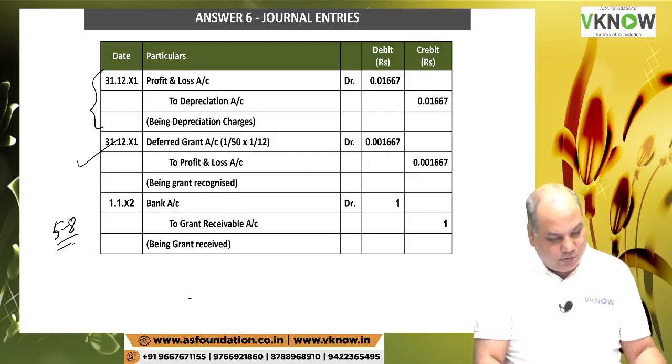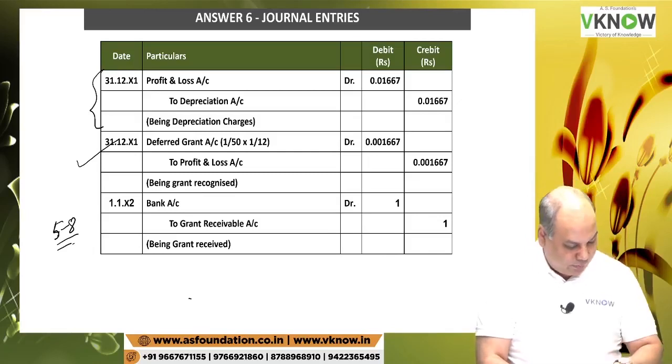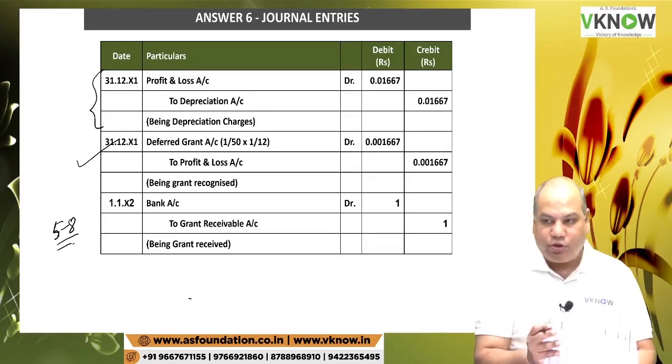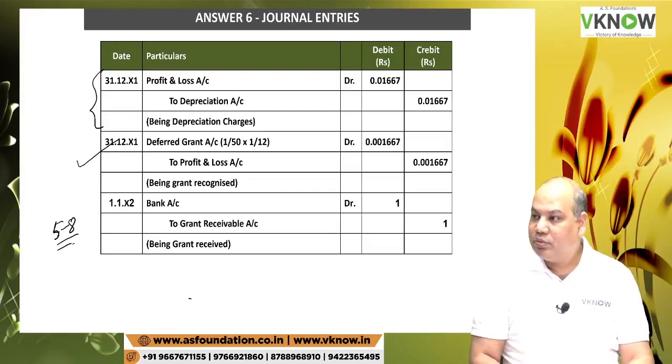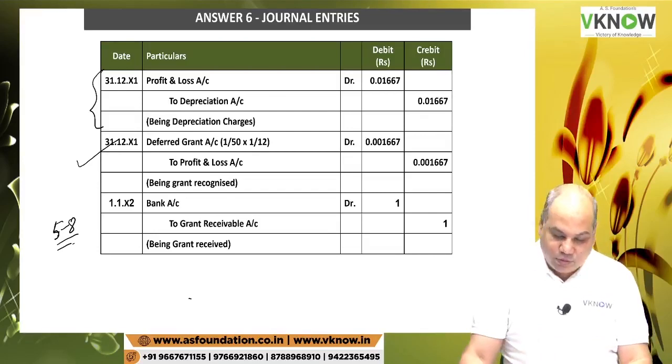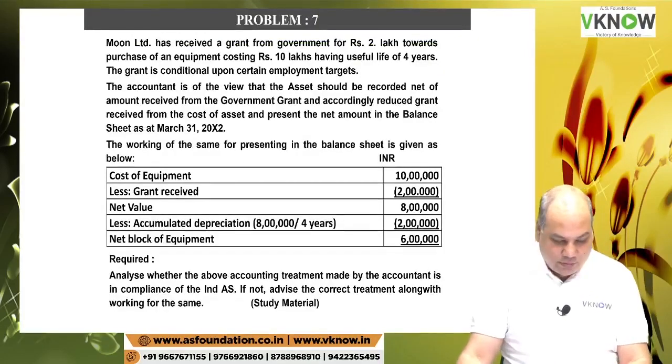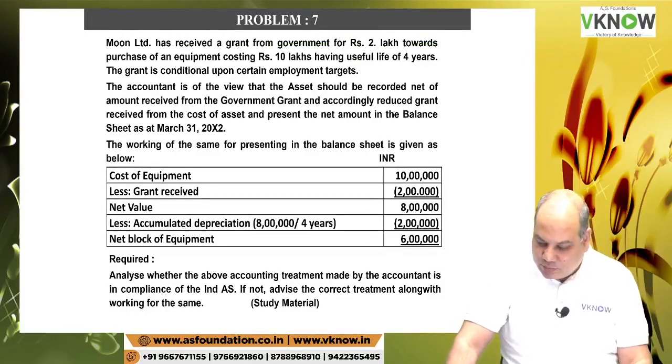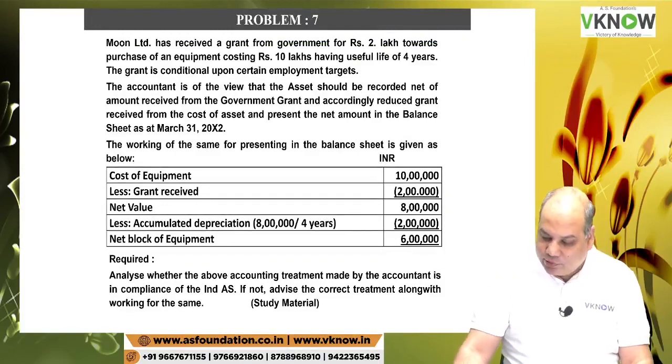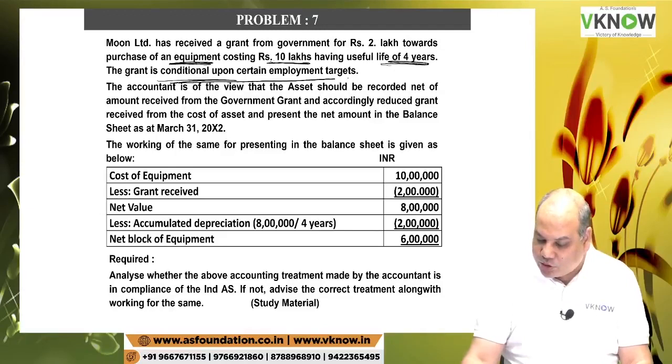This answer is over. Now we'll solve one more question. Yes or no? Okay, one more. Question number 7. Quickly. It's very small question. Moon Limited has received a grant of rupees 2 lakh towards purchase of equipment. So this is asset costing 10 lakh, useful life 4 years. The grant is conditional upon certain employment targets.